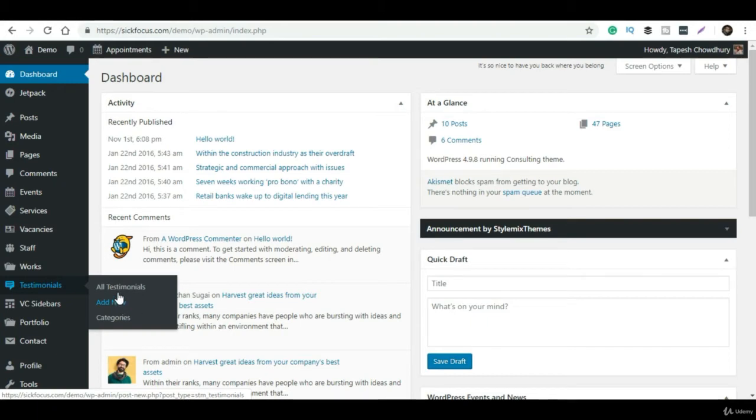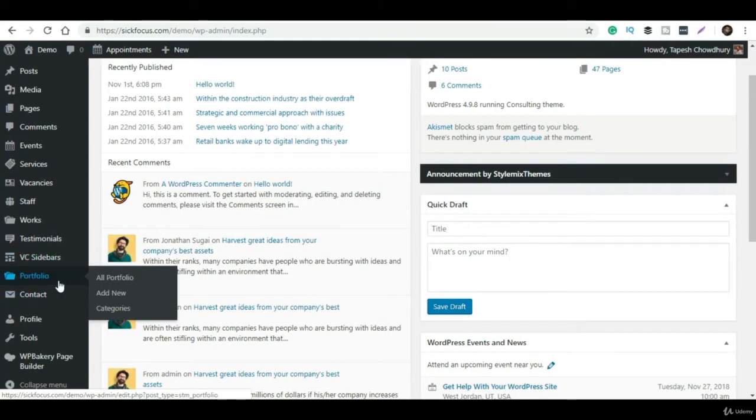And this is for contact. If you want to add a new contact email address, for example, there is one contact form in the contact page, then you can use this option. And this is for profile. As with staff, you can create new segregation of the people who are managing this website, maybe a developer, maybe a content writer, maybe the administrator, maybe the sales manager. Then you can create different profiles according to their job roles.